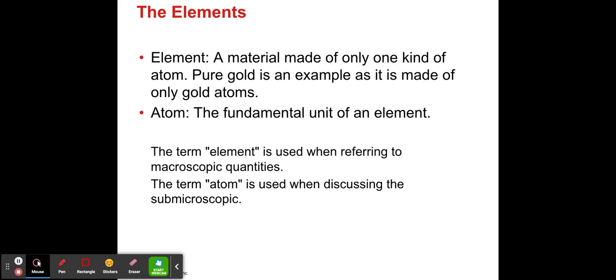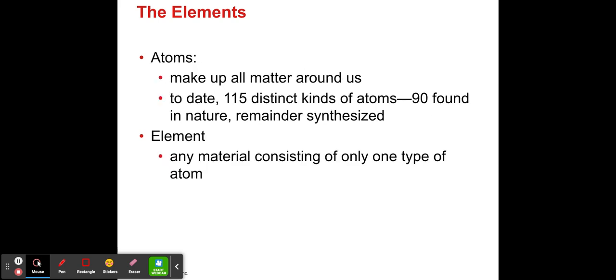Okay. So the term element is used when referring to microscopic quantities. The term atom is used when discussing submicroscopic. Okay. So atoms make up all matter around us. To date, we have, actually I need to update this, we have to date about 118.